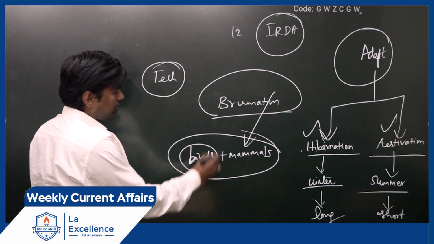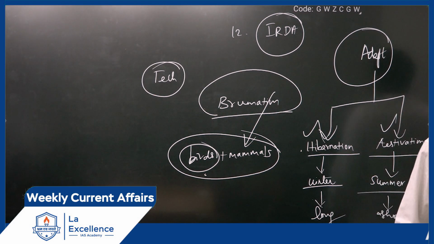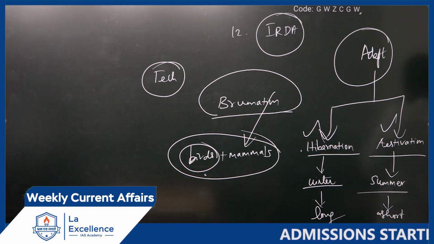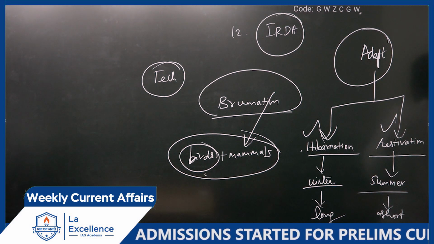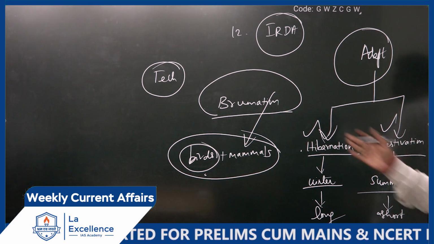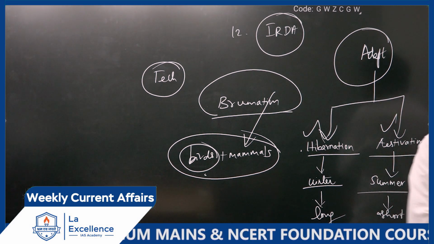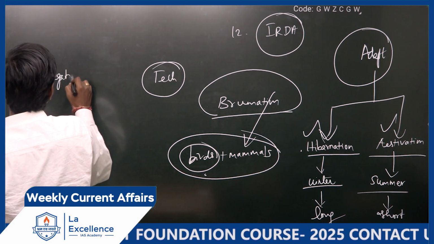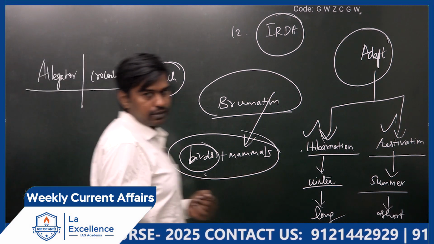It talks about which kind of organism is involved, that's all. But the basic difference is hibernation and estivation: one is in winter, another is in summer. They go for sleeping. They have given diagrams also, go through that and you will understand. They have given the example of recent brumation identified in the alligator. Alligator, crocodile, what is the difference?